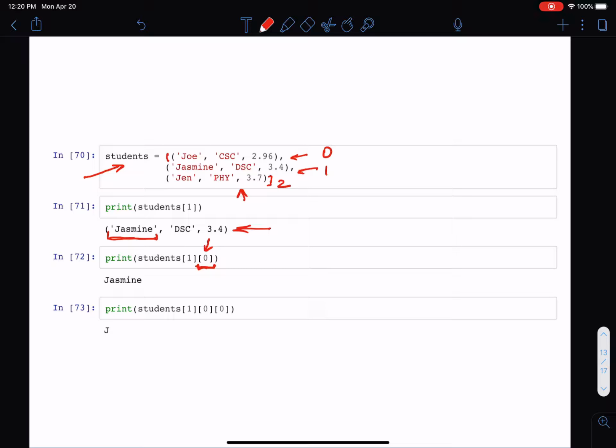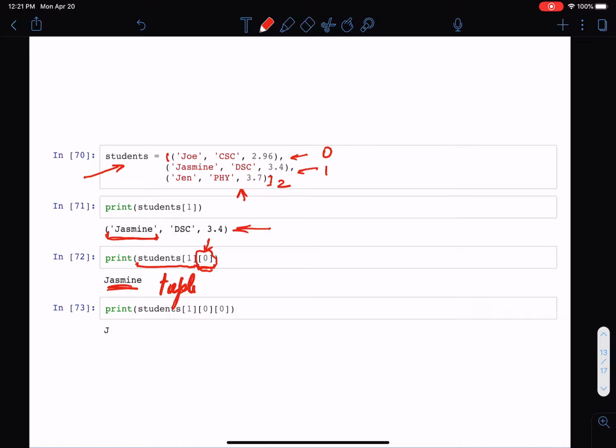So the way to interpret this is that students sub 1 is a tuple, and I want the element at index 0 from within that tuple. So given this tuple, the element at index 0 is just the first element. So that gives me Jasmine.